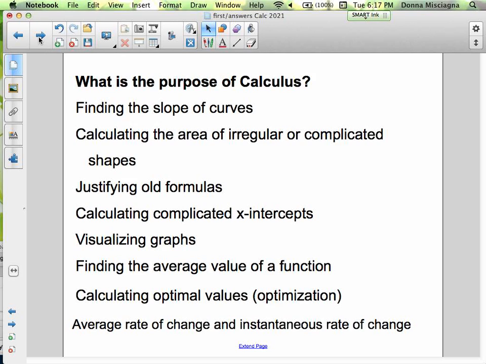Average rate of change and instantaneous rate of change. Average rate of change is change over time. Instantaneous rate of change, as the name sounds, is change at a moment.